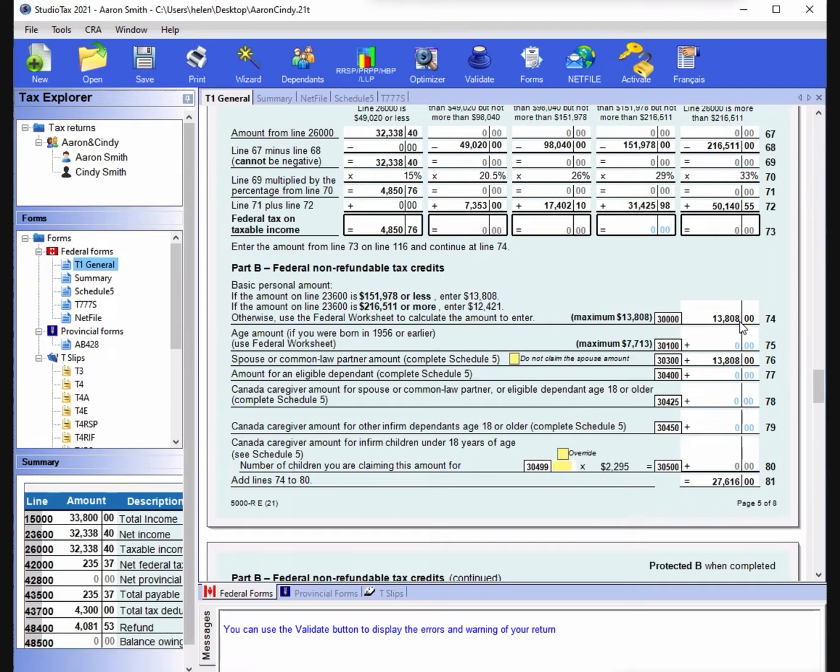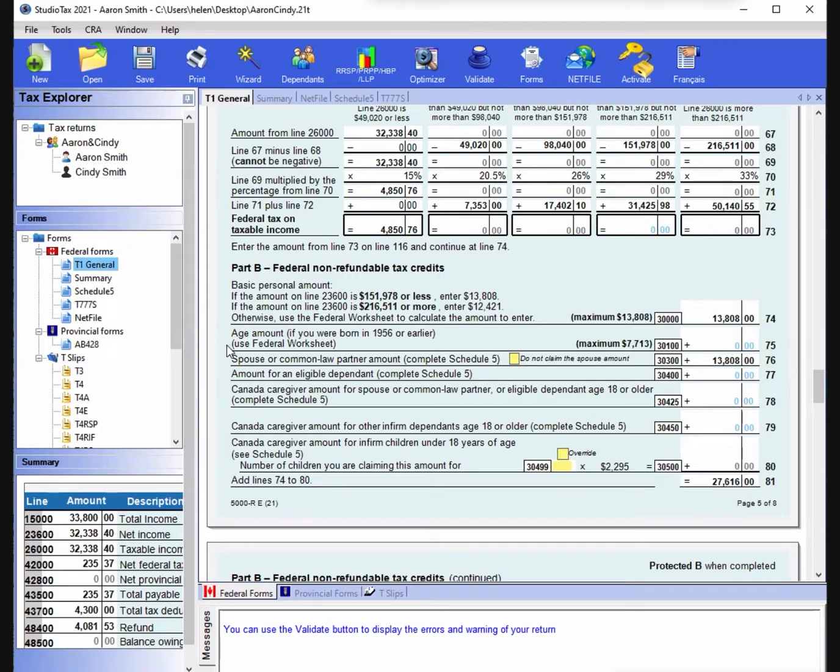In 2020 it is $13,808. So if your taxable income is under this amount, you don't need to pay the tax. There's no tax payable for you.